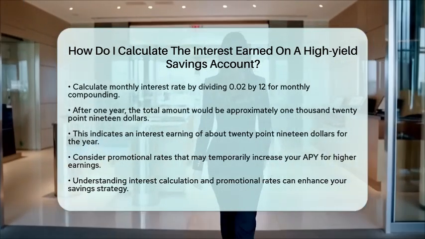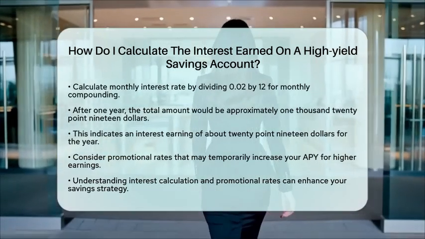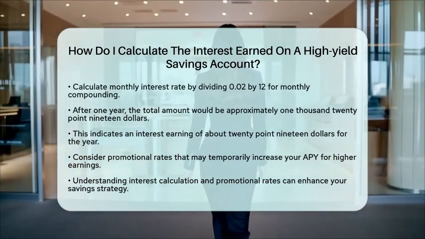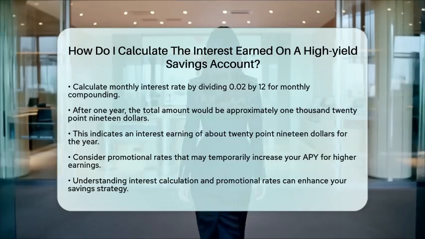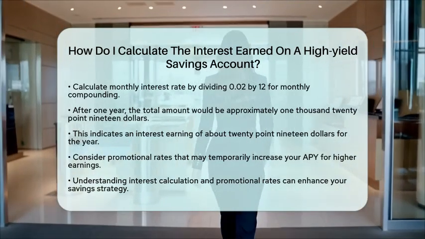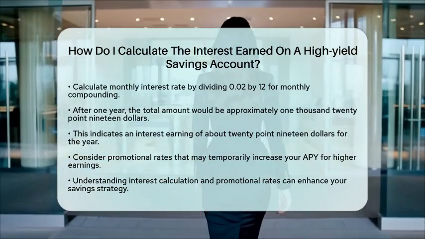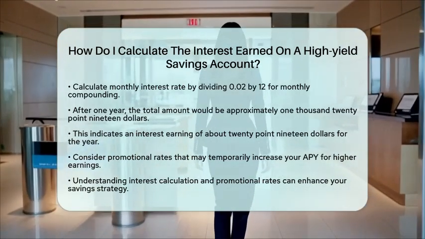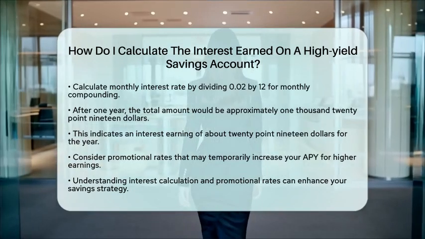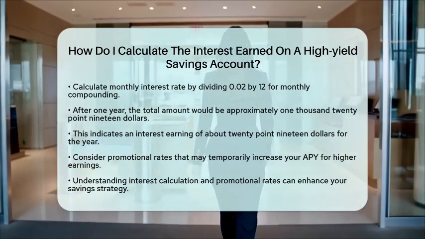It is also important to consider promotional rates and bonuses that high-yield savings accounts may offer. These promotions can temporarily increase your APY, allowing you to earn more interest. For instance, a bank might provide a 3% APY for the first 6 months before returning to the standard rate.